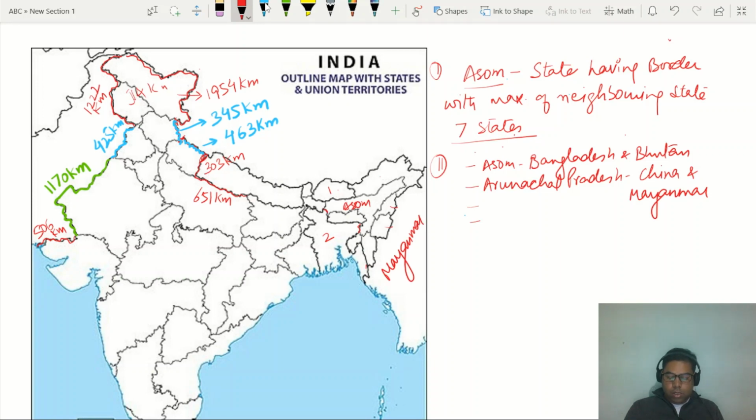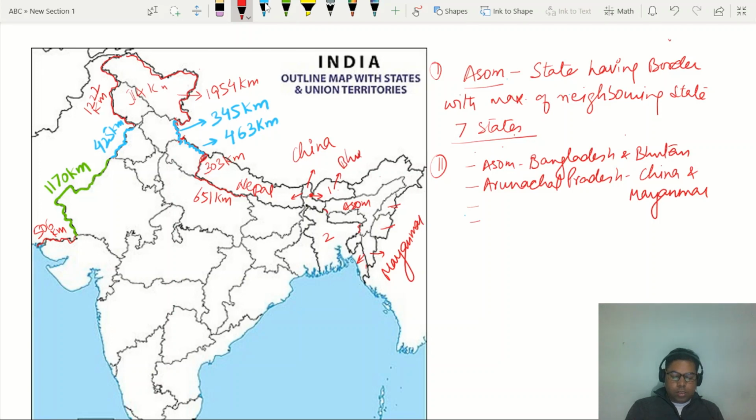So this is Nagaland, this is Manipur. They have the border with Myanmar only. Tripura has the border with Myanmar and Bangladesh, right? Sikkim has border with three countries. This is a very small border. This is with Bhutan. This is with China. This is with Nepal.